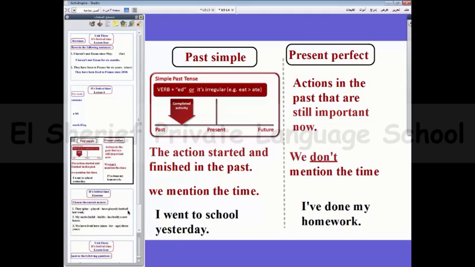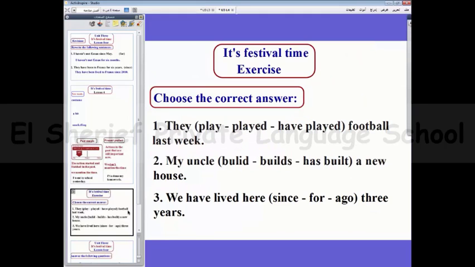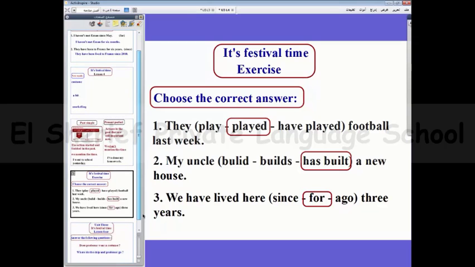Let's go to the exercise. They played football last week. Last week here, of course, past simple. My uncle has built a new house. Okay, we can see the new house, so present perfect. Number 3, we have lived here for 3 years. Period, of course, for.